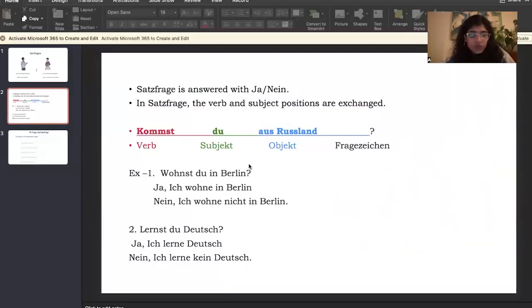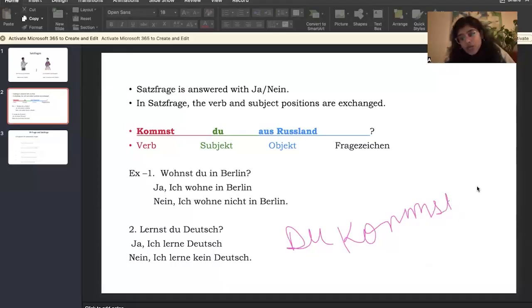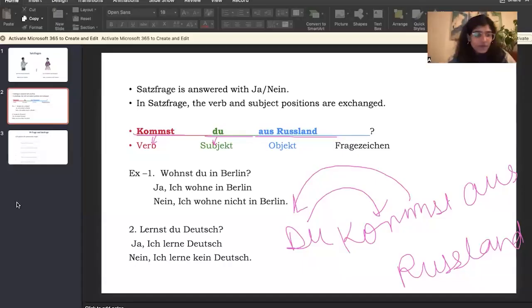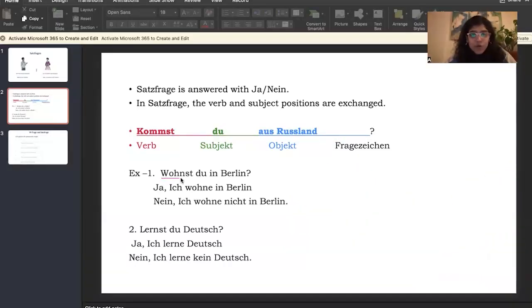So now, du kommst aus Russland. It's not a question, it's a statement. You come from Russia. In order to make this a question, I have to put the verb at the first place and the subject at the second place. That is why it becomes: Kommst du aus Russland? With a Fragezeichen, which is the question mark. So the verb will always come at the first place, then comes the subject and the rest of the sentence. We have more examples like wohnst du in Berlin?